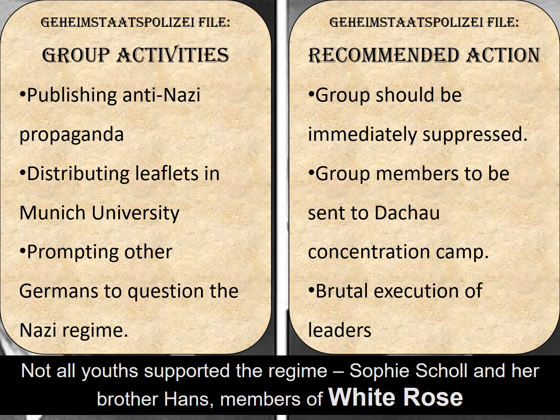So, what did the Nazis recommend was the action against them? That the group should be immediately suppressed or put down. The group members were to be sent to Dachau concentration camp, where they might be worked to death. And there was the brutal execution of both Sophie and Hans Scholl, who were executed by guillotine. That's right, they were actually beheaded.